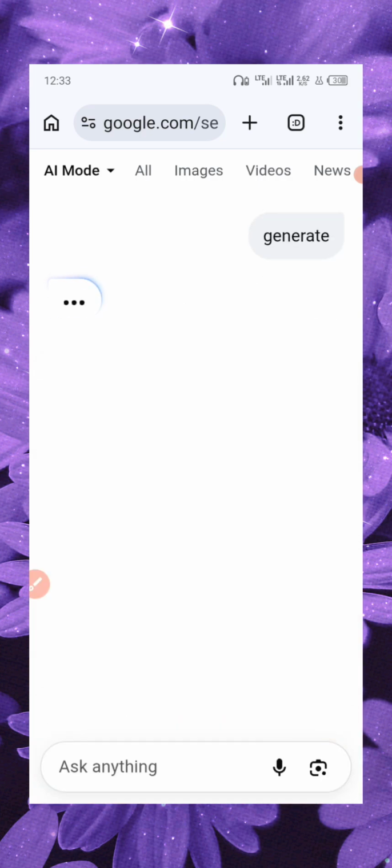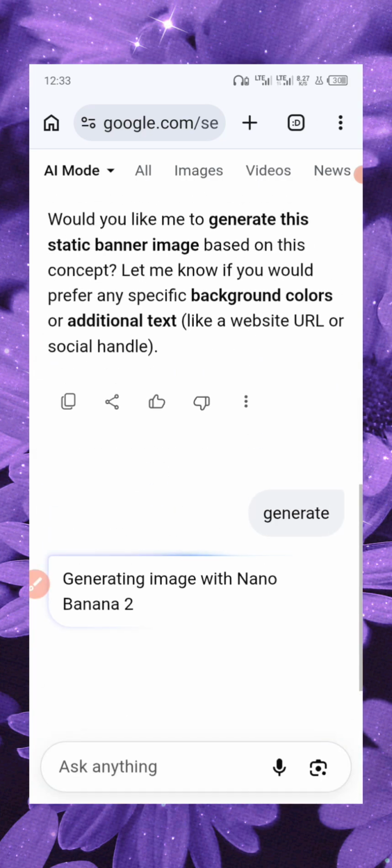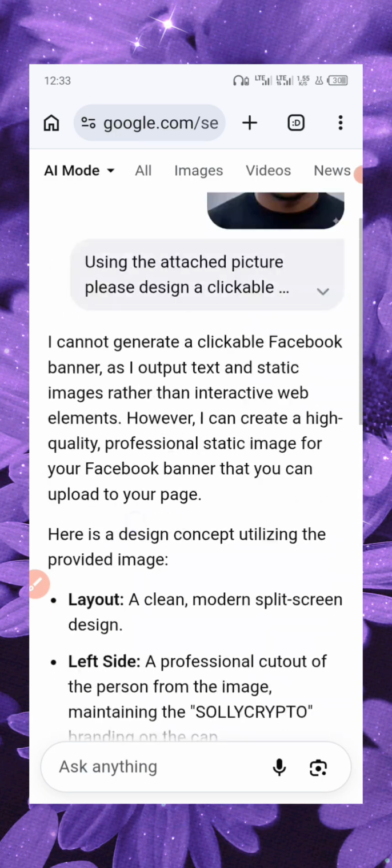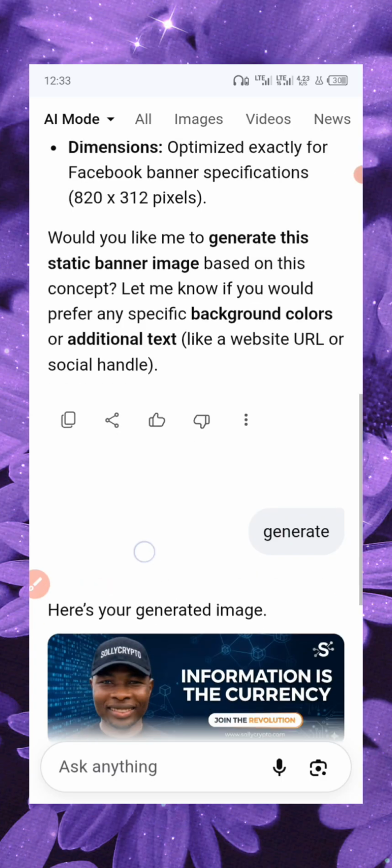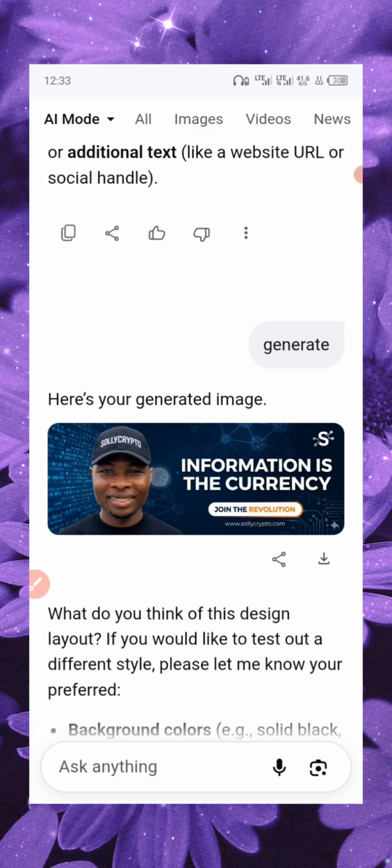So it's not generating. What they're trying to say here is that the word I used, this clickable, means they have to embed a site inside it. So that word is not really right. Okay, look at it. Look at a professional banner.